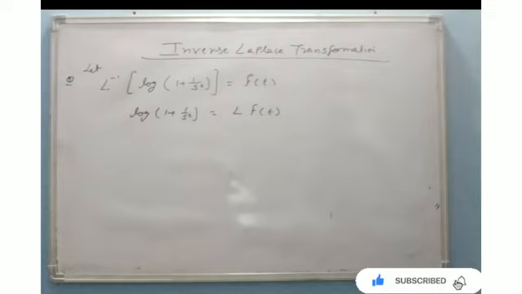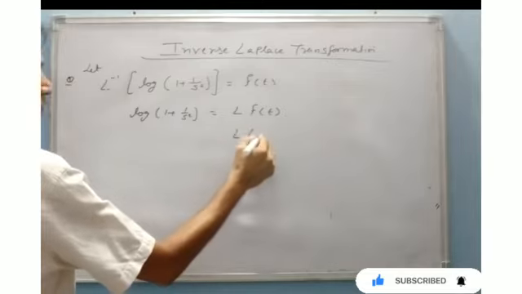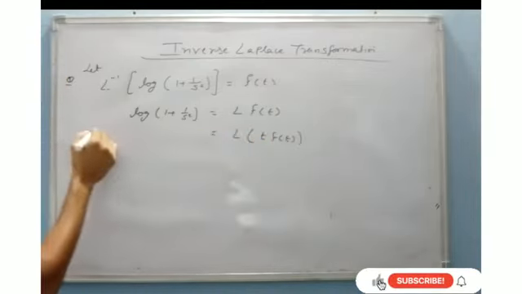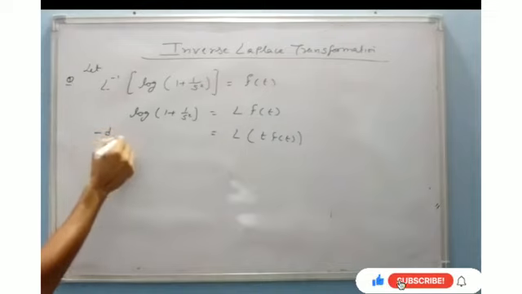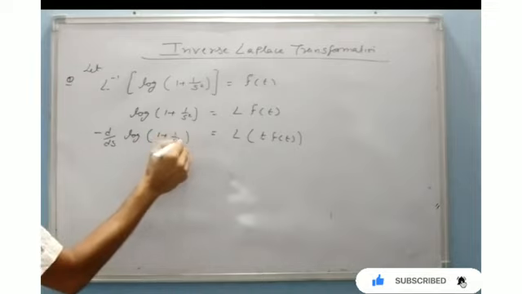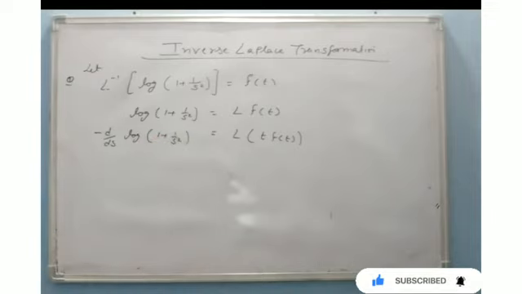If I take the derivative form, then Laplace of t f of t will equal minus d by ds of log of 1 plus 1 by s square. I have taught you about it in the derivative and integral Laplace transformation in my previous lecture. Now just differentiate it.